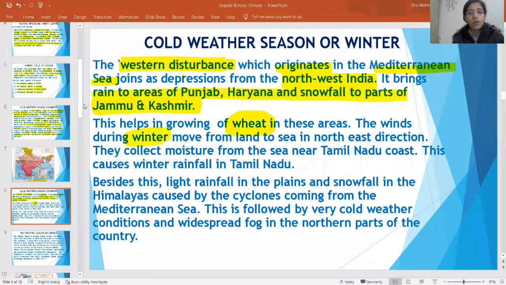During winter, if you move from land to sea, then what happens? The winds move in the northeast direction, and the moisture from the sea near the Tamil Nadu coast is taken, and sometimes there is winter rainfall in Tamil Nadu. Okay.